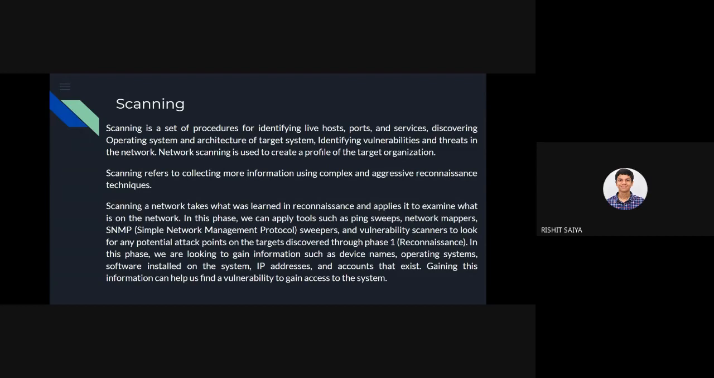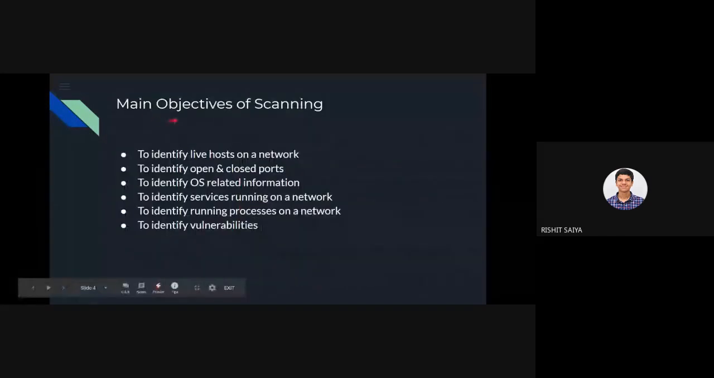Then in the later stage, we have to gain this information and try to build upon that privilege. So now we'll see what our main targets or objectives are, which we want to achieve through this scanning. Okay, so our first would be to identify the live hosts on a network. Then we would want to identify open or closed ports. We also want some information regarding the operating system.